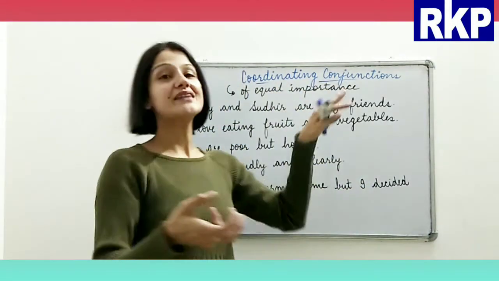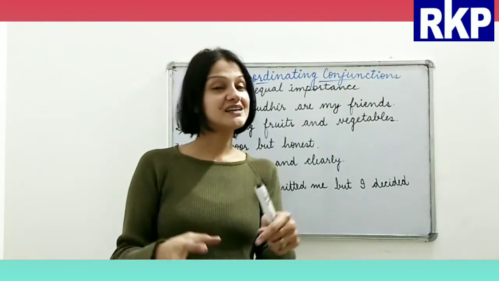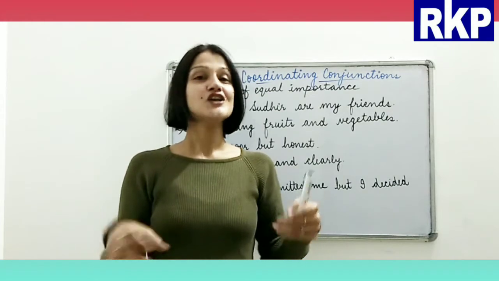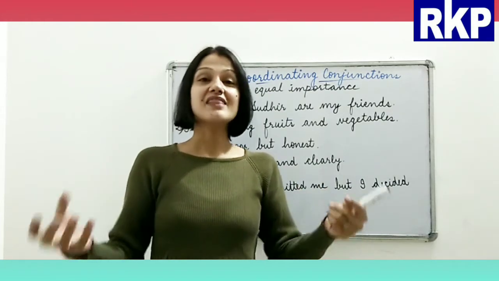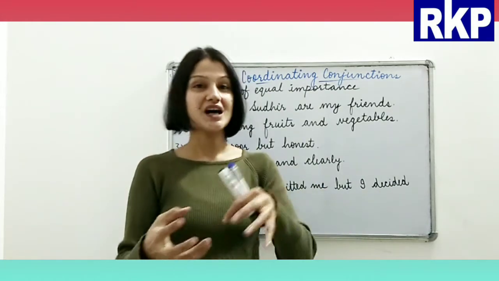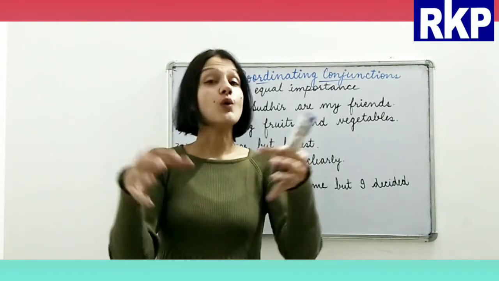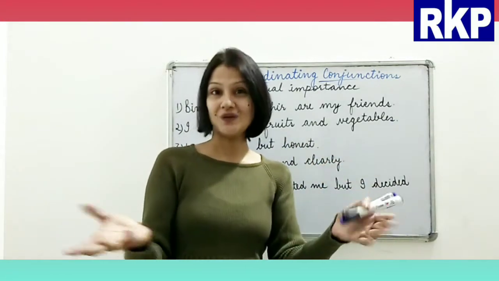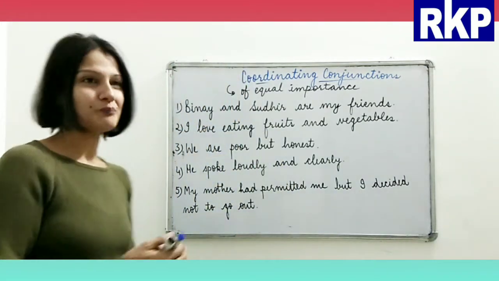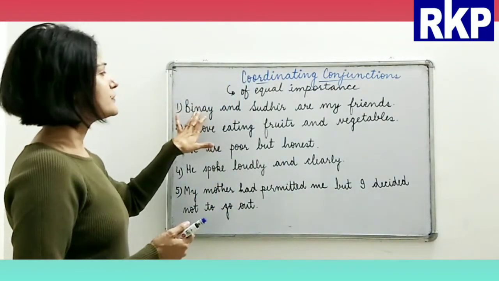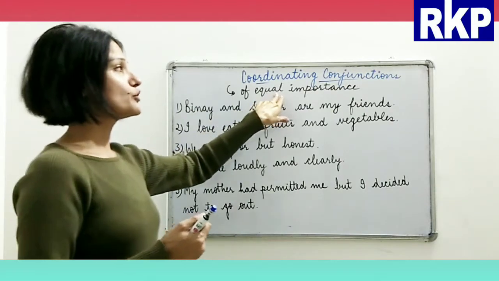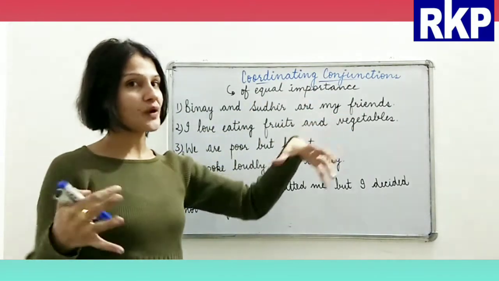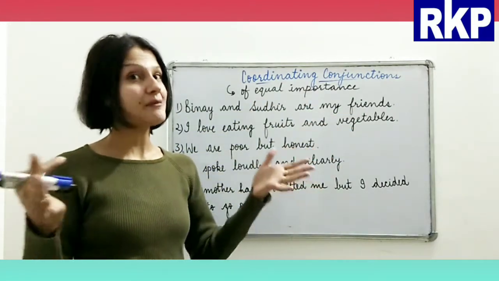So that's why they are called coordinating conjunctions, alright. So to give complete sense, they help each other, I mean the words or the phrases or the clauses, alright. So let's see how. Now, I have already told you that they always join the things which are of equal importance.